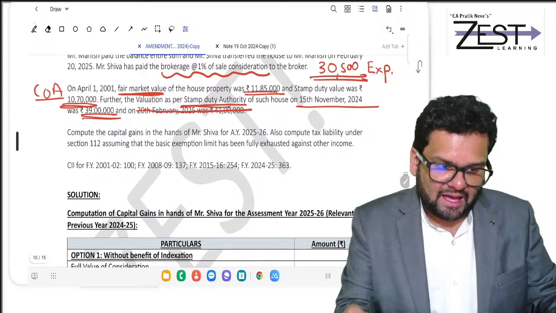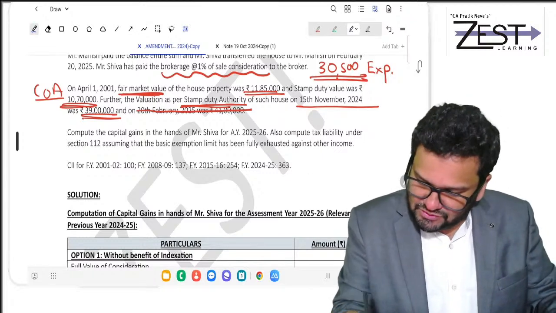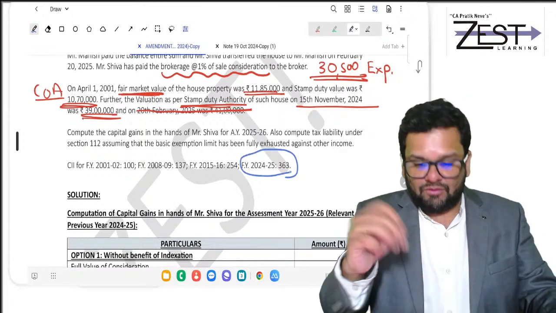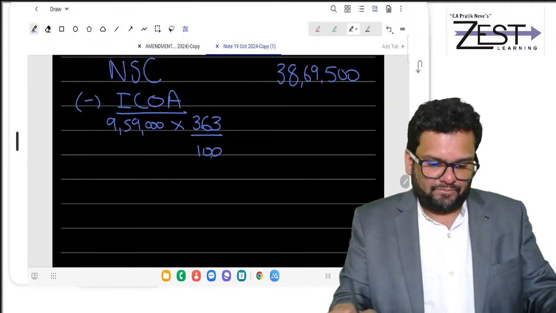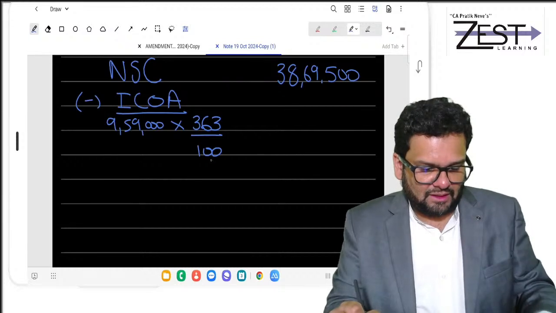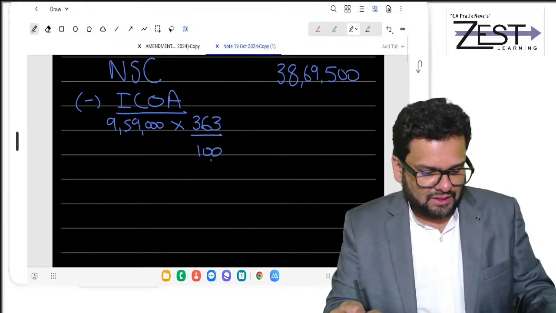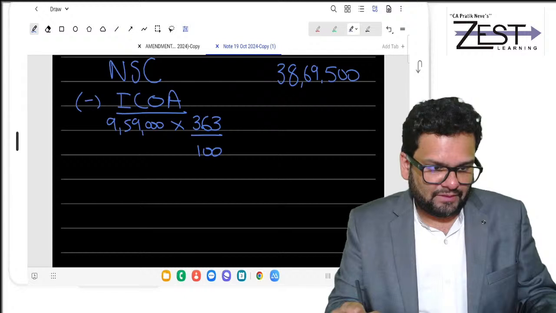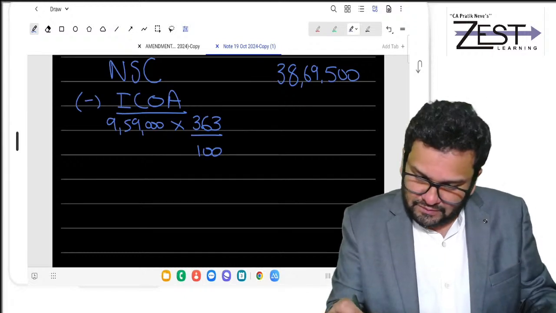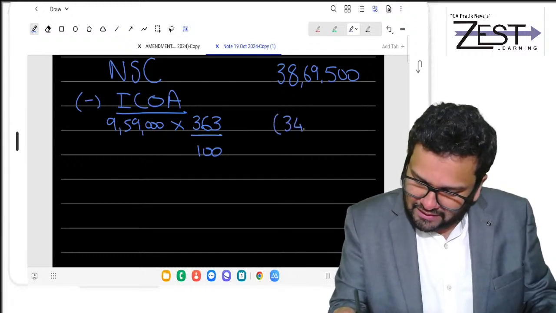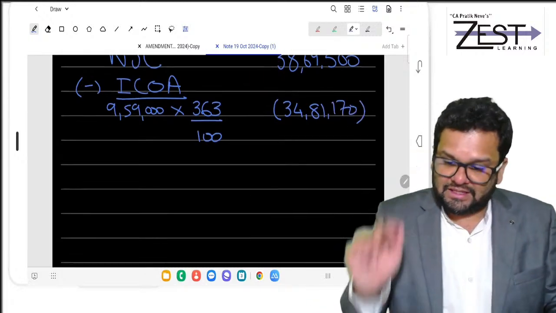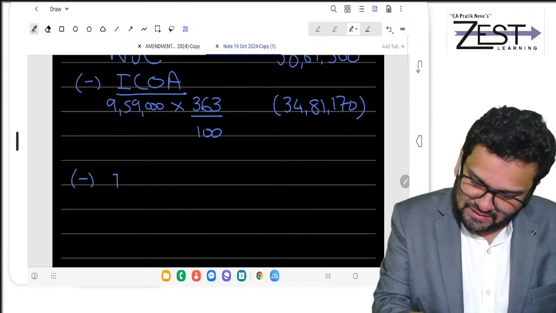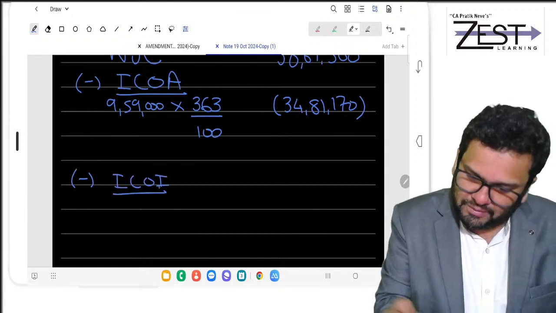Which is your CII for the PY in which the asset is transferred, divided by 100. 9,59,000 into 363 divided by 100. Are you getting 34 lakh 81,170? Yes, sir.